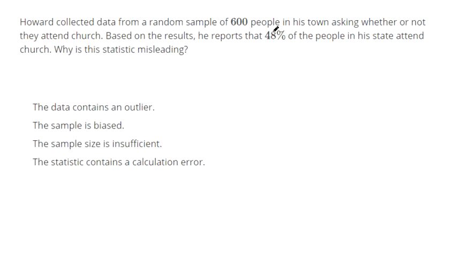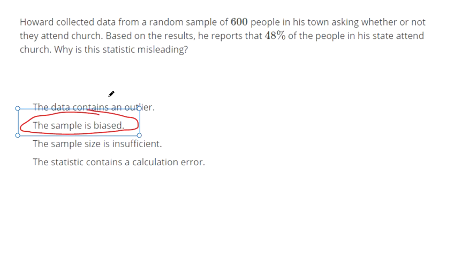Asked people in his town whether or not they attend church. Based on the results, he reports that 48% of the people in his state attend church. Now that's interesting. They're trying to take the results of their town and apply it to the entire state. So that's bias, okay? Because some towns just have dramatically different behaviors than the greater population of the state.